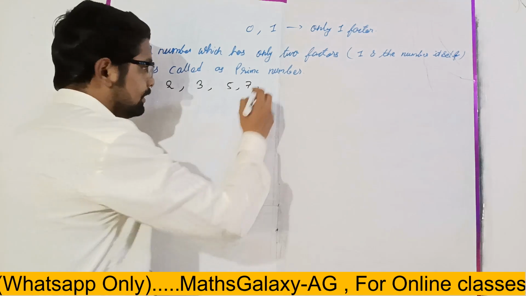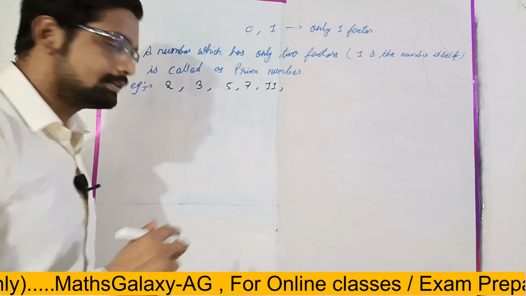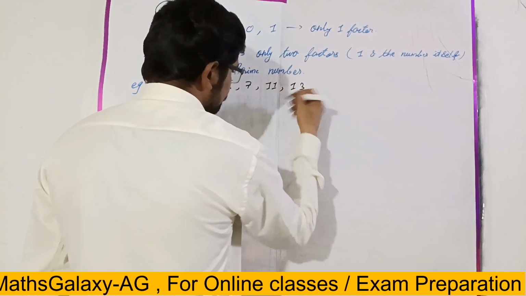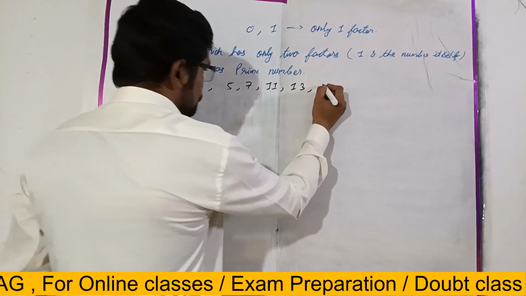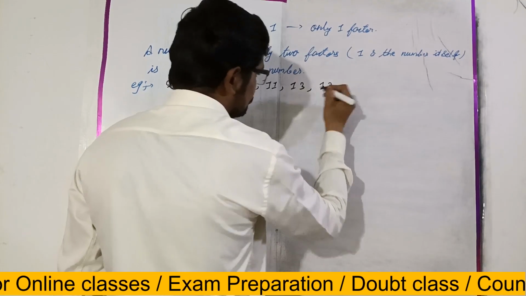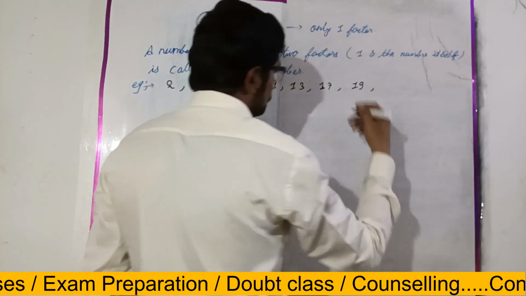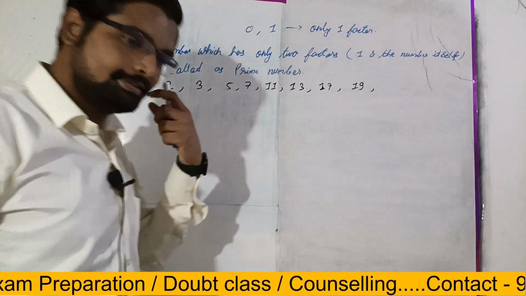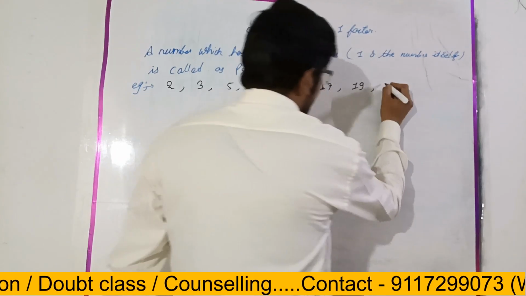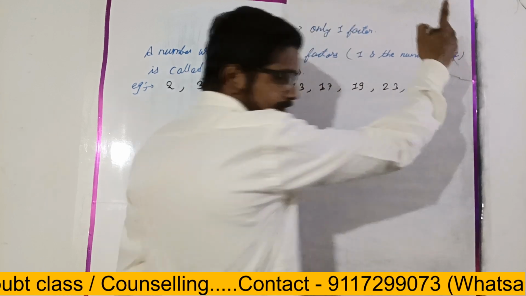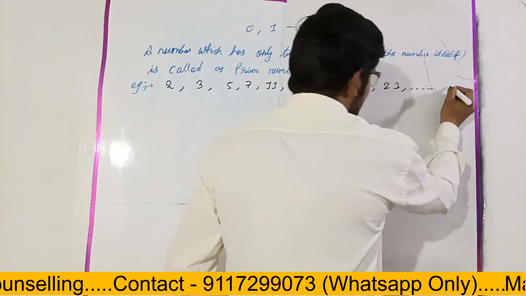11. Yes, good, right? Then 13. Yes. Not 15. 17. Good. 19. Yes. And one last, 23. Good. And it will continue till infinity. Yes, right?